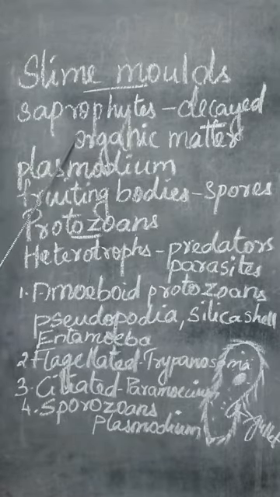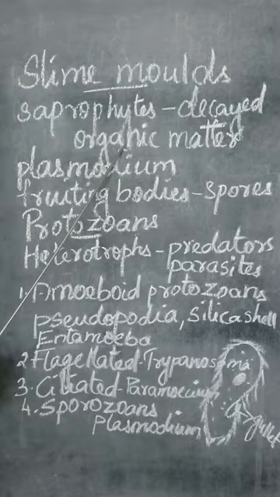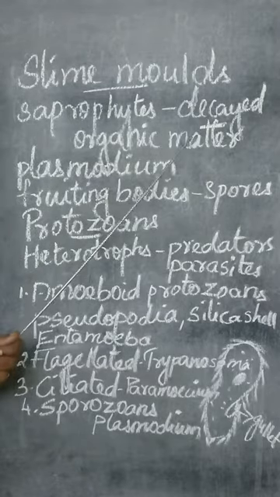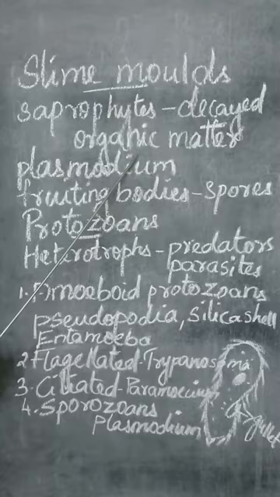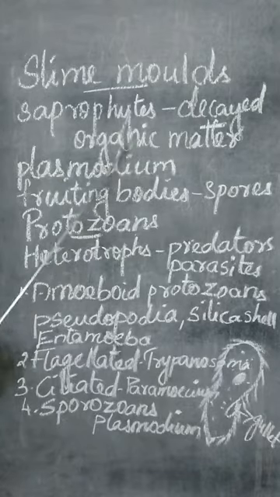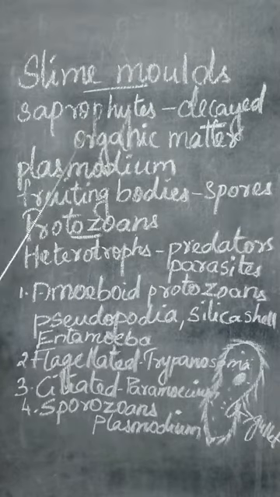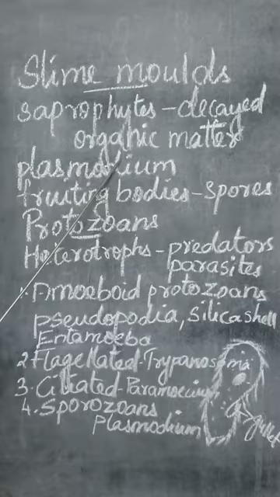So what are saprophytes? These are organisms which depend on the dead and decayed organic matter for their food. As slime molds do not have a cell wall, the mass of protoplasm will be moving along the dead and decayed organic matter, and it will be engulfing this organic matter.